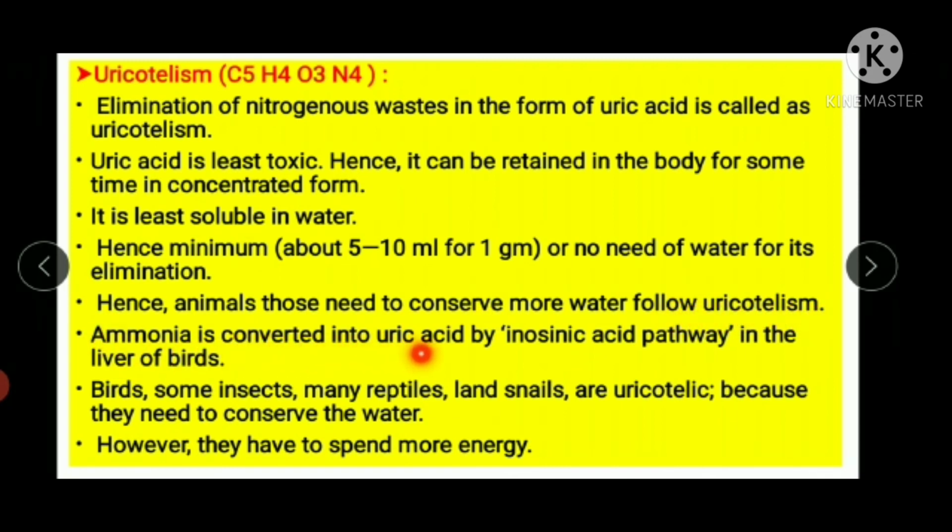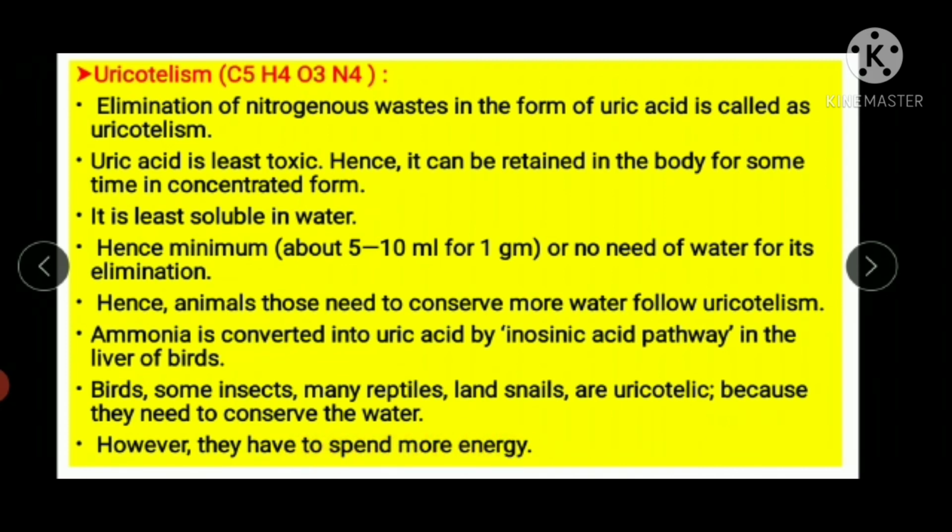Ammonia is converted into uric acid by the inosinic acid pathway in the liver of birds. And the examples are birds, some insects, many reptiles, land snails. They are uricotelic because they need to conserve water. However, they have to spend more energy.